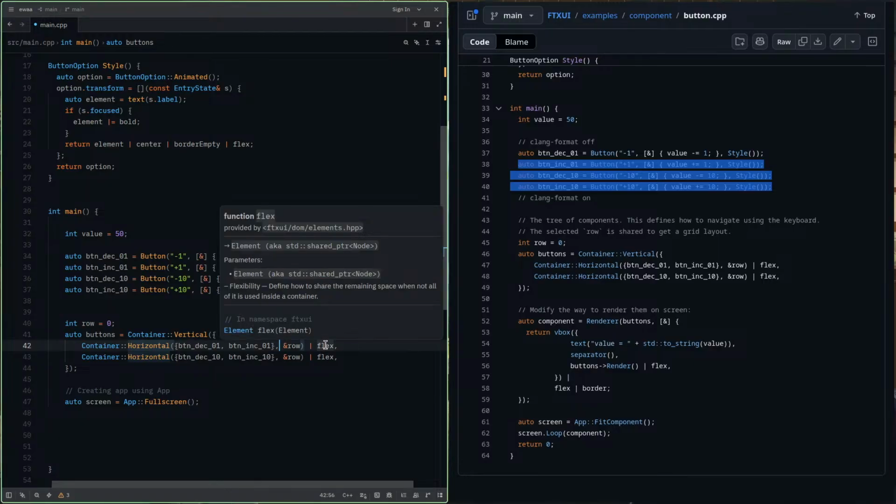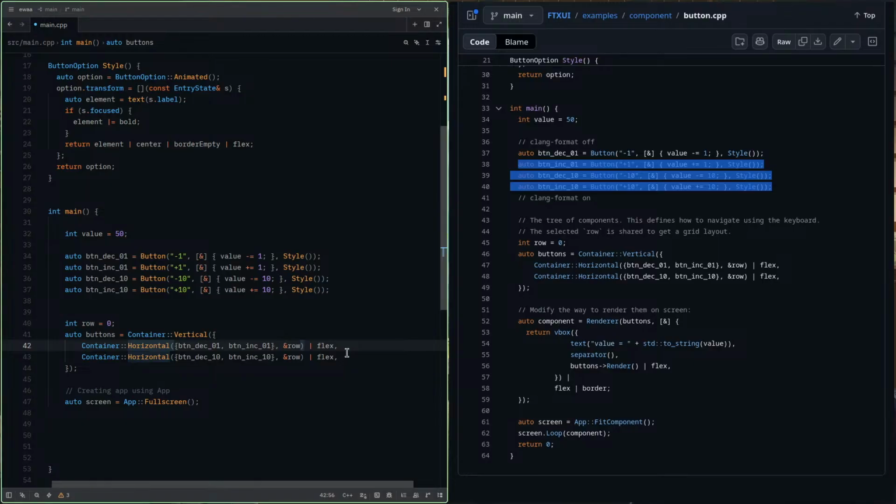And what is the use of this flex? Flex defines how to share the remaining space when not all of it is used inside a container. If I had any knowledge of web dev, I could understand this pretty easily, but never mind.